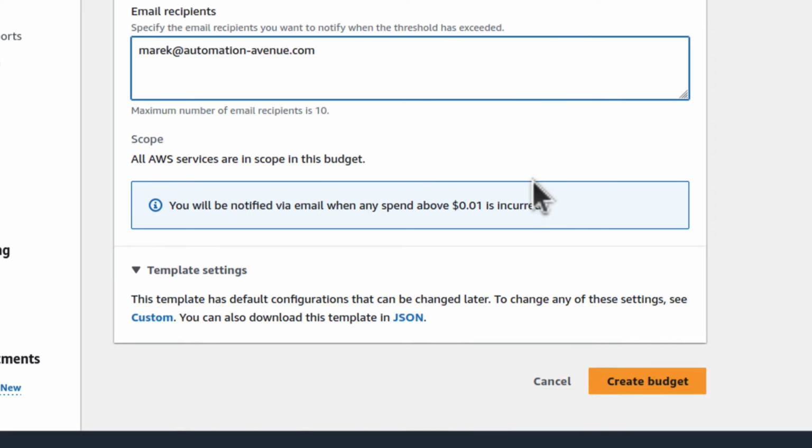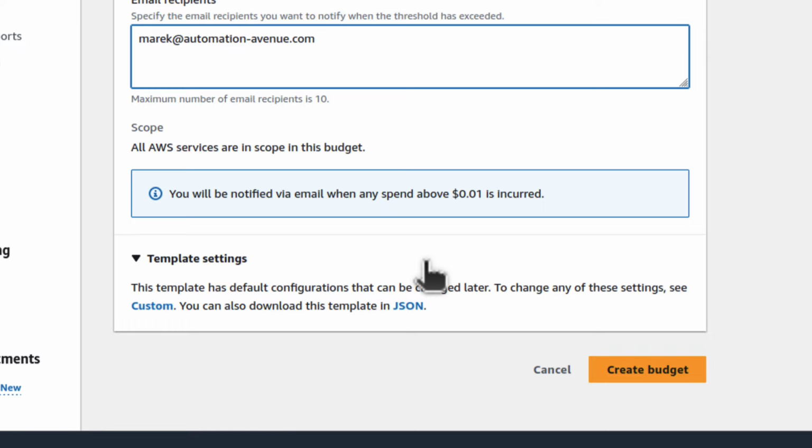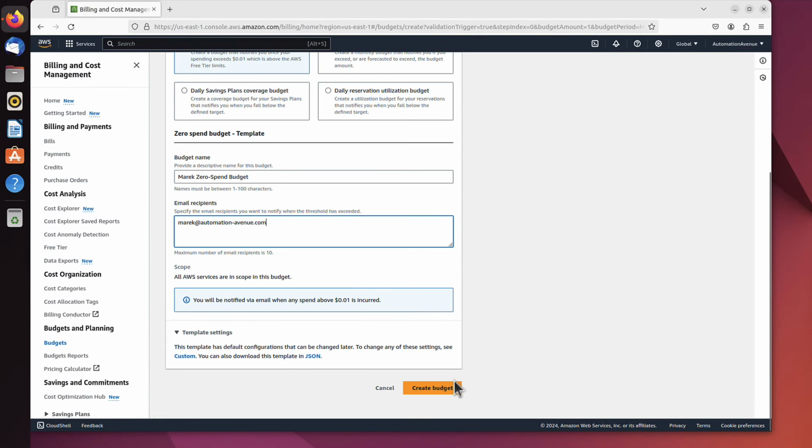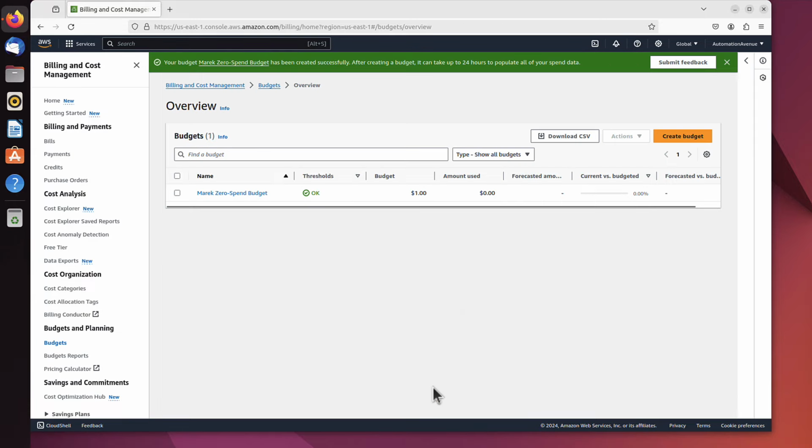And that's it really, I believe, because yes, we can leave everything else as it is. And you can see a confirmation. You will be notified via email when any spend above 1 cent is incurred. That's fine, that's what I want. So we create a budget. And that's it. We've got our budget, and don't ask me why it always shows $1 rather than 1 cent. I don't know why it is like that, but it should be for 1 cent. But that's not a big deal, it works as expected actually.